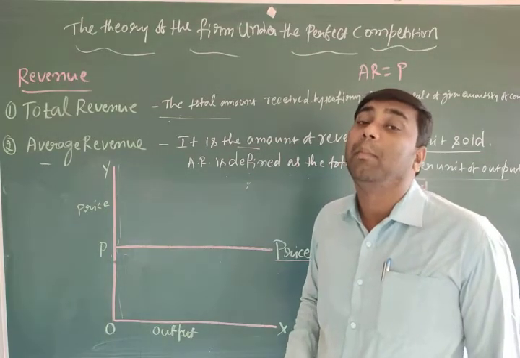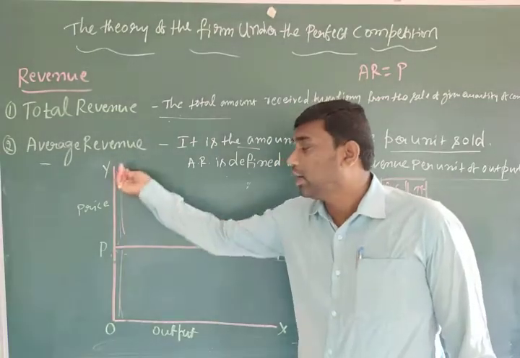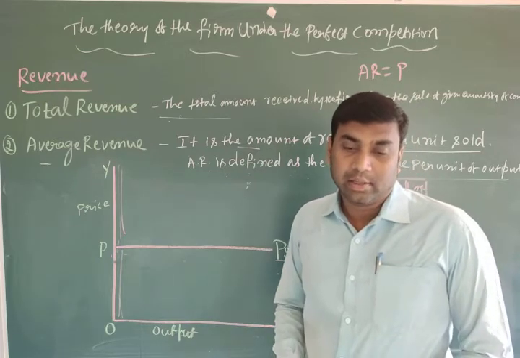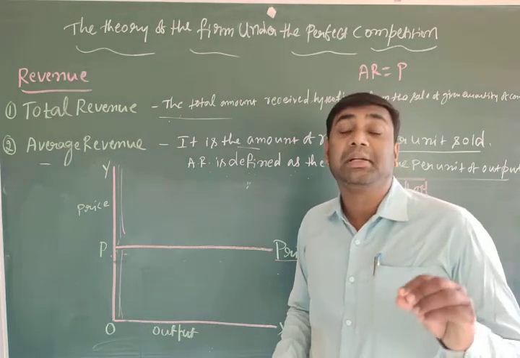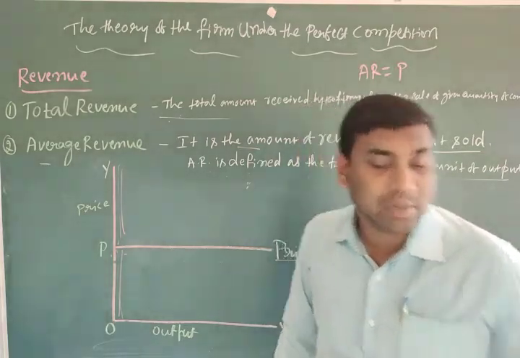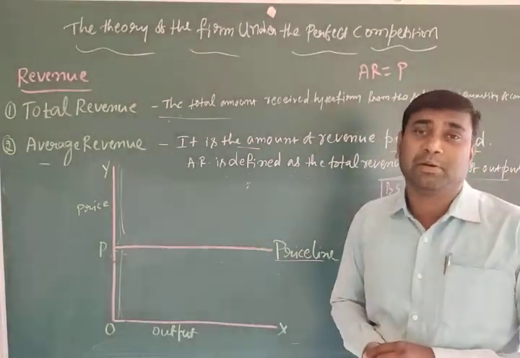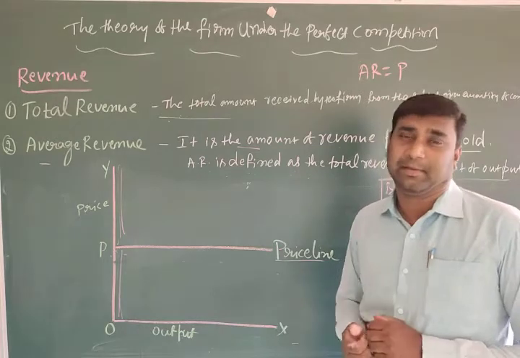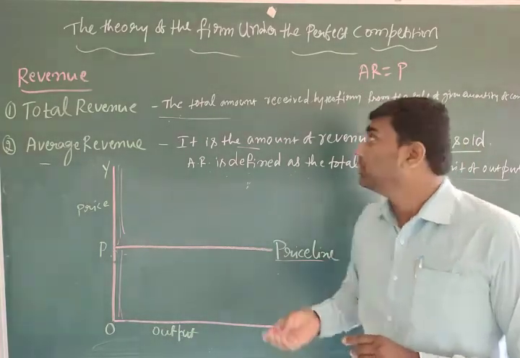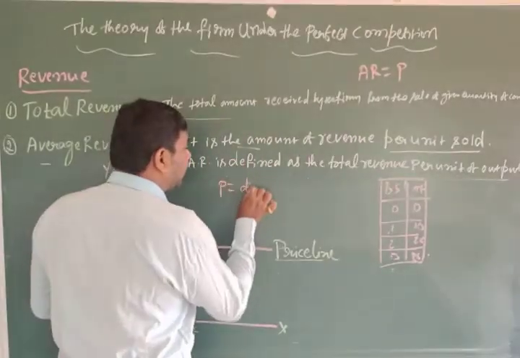So this is a vertical line. Okay, this is equal to the market price, right? And the price line also shows the demand curve of a firm. Demand curve of a firm is how much demand availability there is for your product in the market. It is explained by the price line. That is also called the demand curve. Don't forget, price line is also called the demand curve.